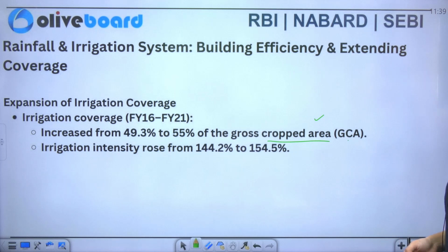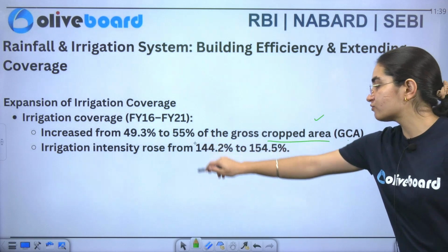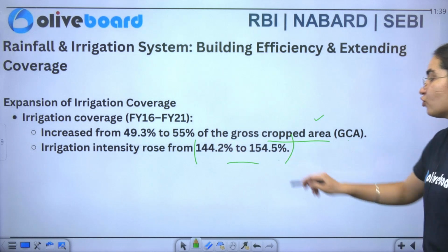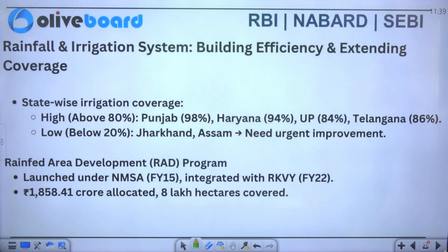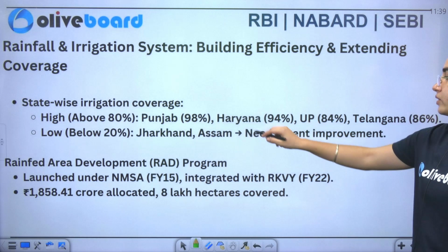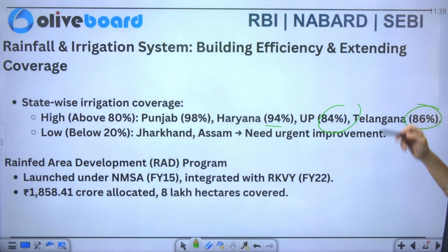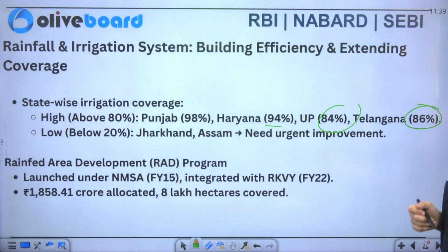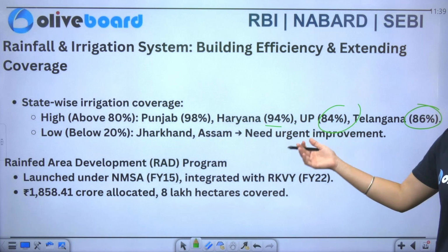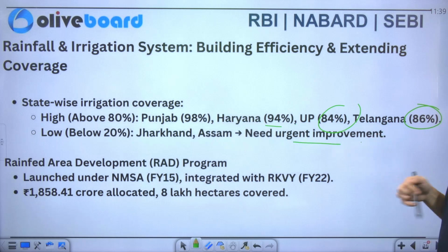Similarly, irrigation intensity rose from 144.2% to 154.5%. Now we have state-wise irrigation coverage also. You can see that Punjab has 98%, Haryana has 94%, UP 84%, Telangana has 86%. If I talk about low coverage, you can see it includes Jharkhand as well as Assam. They need urgent improvement.